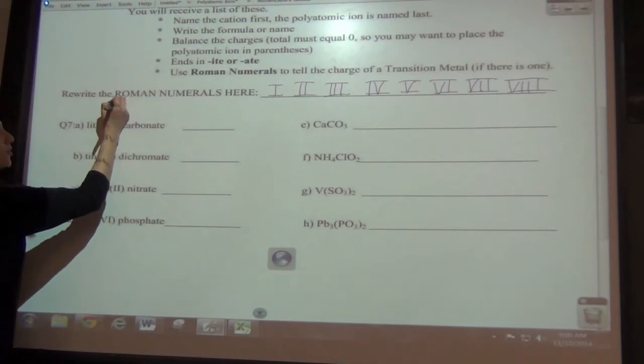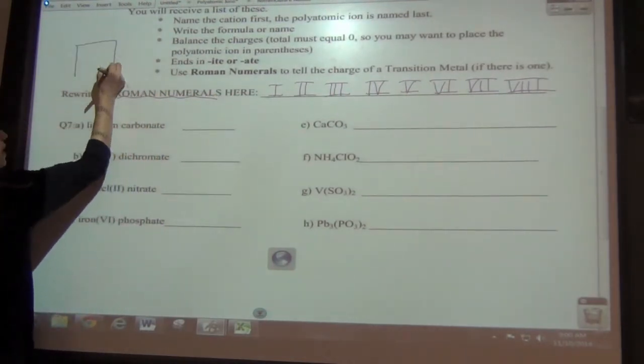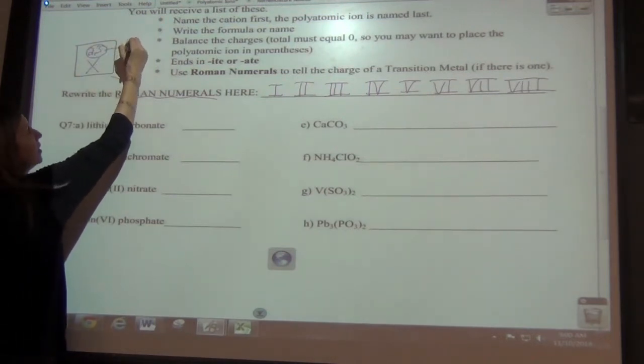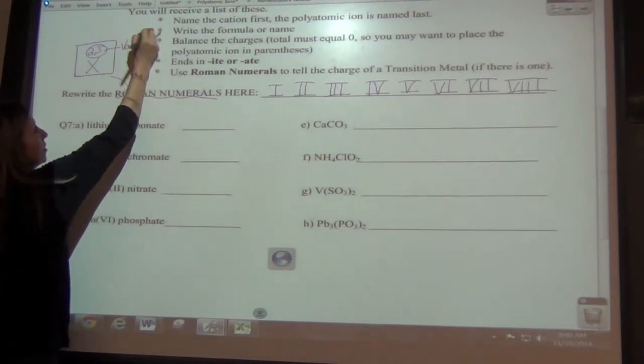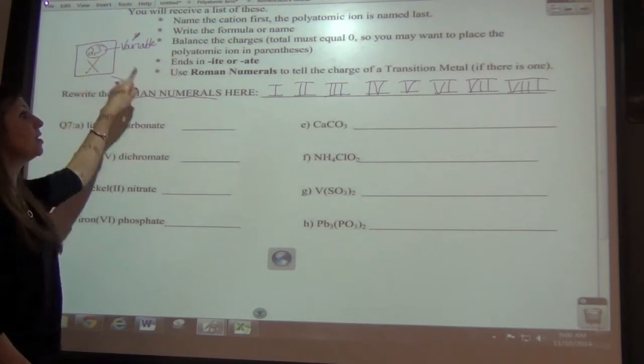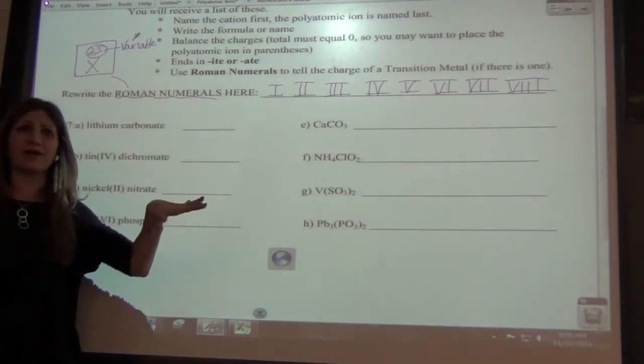Remember that the Roman numeral is written in when you have a variable charge on the metal. So if you have more than one charge on the metal and it's variable, there isn't just one number written, you need a Roman numeral, okay? So the Roman numeral only goes for the metal, not for the non-metal.